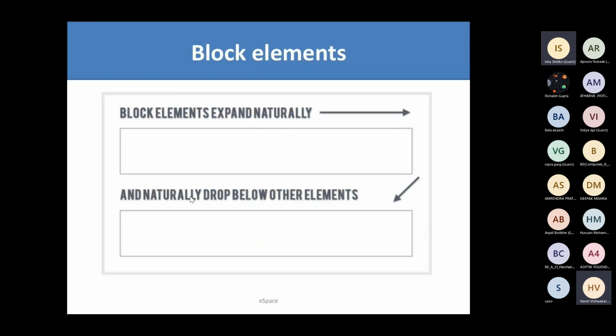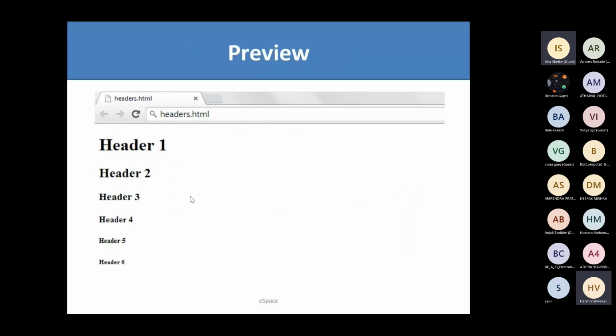If I talk about block elements, as I have mentioned earlier, our paragraph is a block element, and our div is a block element. Block elements, if I use multiple of them, will be displayed one by one on the next line. As you can see, here we have used headings. So headings are block elements.